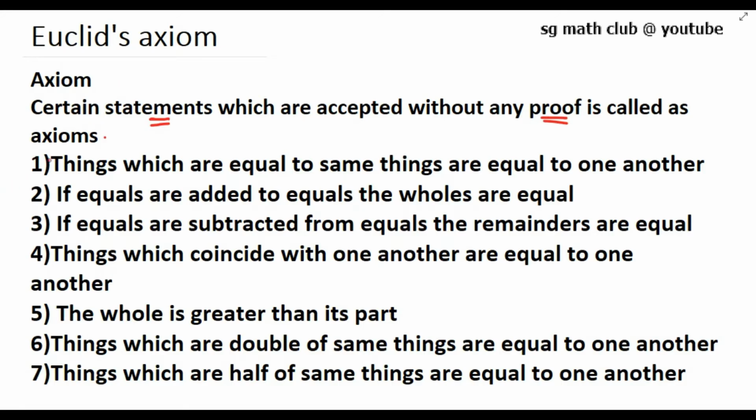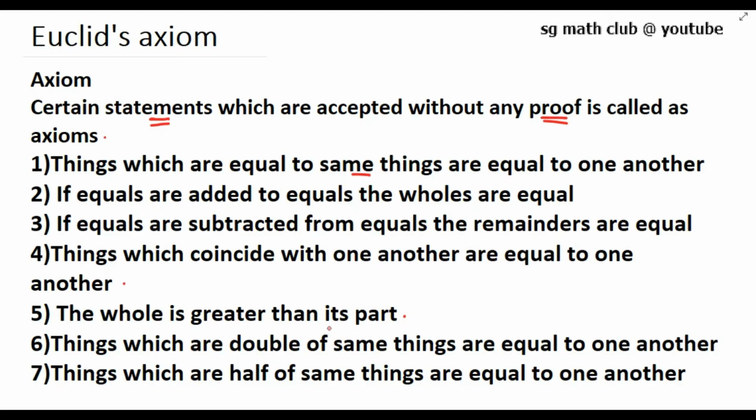Seven of Euclid's axioms we are going to learn today. They are given like this: things which are equal to the same things are equal to one another. If equals are added to equals, the wholes are equal. If equals are subtracted from equals, the remainders are equal. Things which coincide with one another are equal to one another. The whole is greater than its part. Things which are double of the same things are equal to one another. Things which are half of the same things are equal to one another.